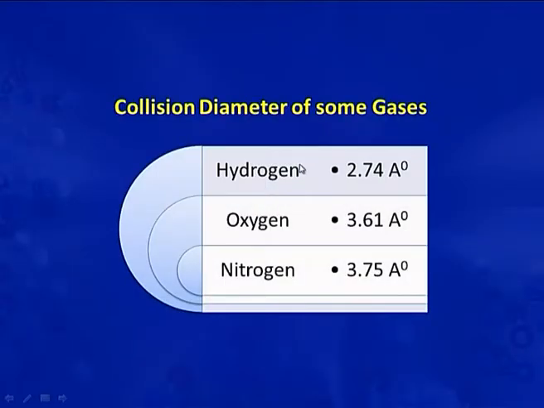So, there are some examples of collision diameter of some gases. For hydrogen gas, the collision diameter is 2.74 angstrom, and for oxygen gas molecule, the collision diameter is 3.61 angstrom. For nitrogen, the collision diameter is 3.75 angstrom.